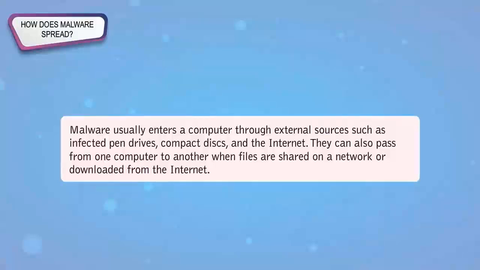How does malware spread? Malware usually enters a computer through external sources such as infected pen drives, compact discs, and the internet. They can also pass from one computer to another when files are shared on a network or downloaded from the internet. Effects of malware on a system.